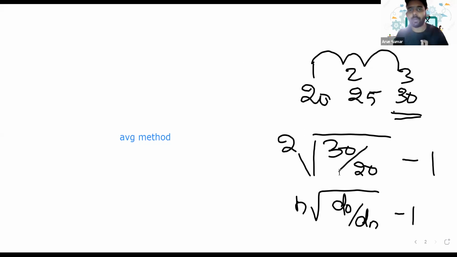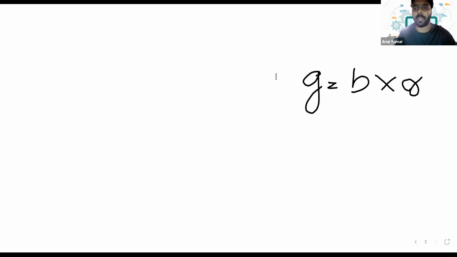So we have one model. This is the one model to calculate the growth. We have another model as well. That is, G is equal to B into R. We have a model that is G equals B into R. So what is B here? B is the proportion of funds retained by the company. Let's say in the current year we have got a return of 25%. Out of the 25%, we have retained 80% and we are planning to distribute another 20%.